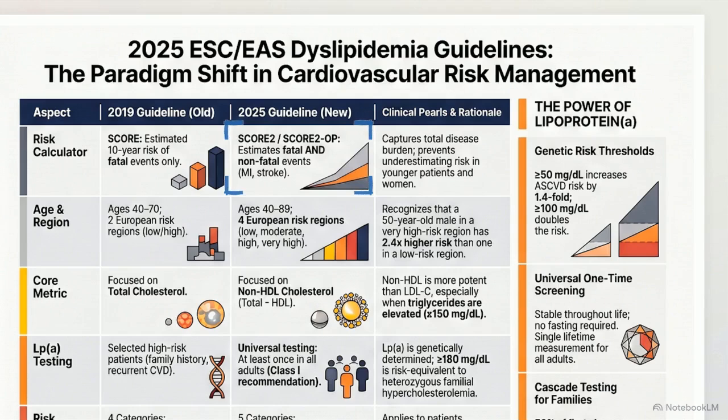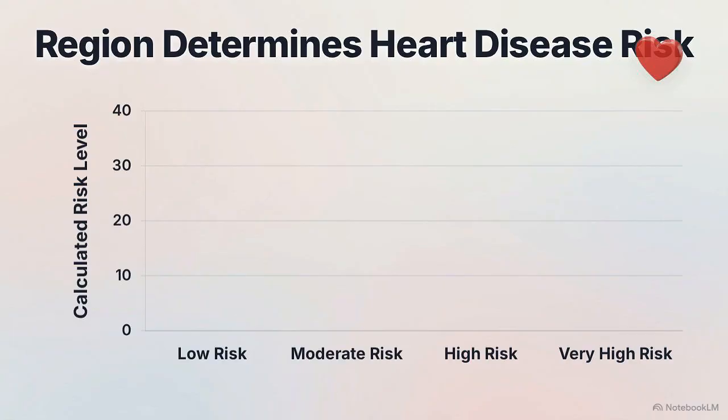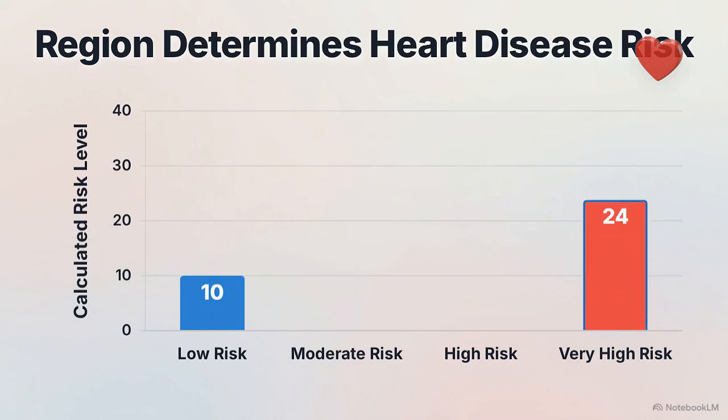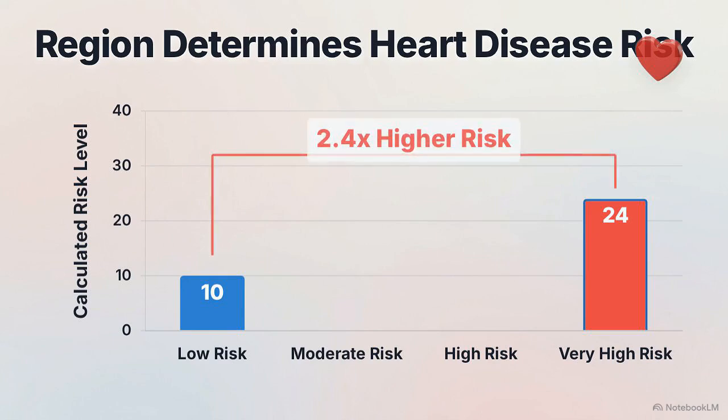By capturing total disease burden, including non-fatal events like heart attacks and strokes, they prevent underestimating risk in women and younger patients. This bar chart comparing two 50-year-old men shows how regional data changes a patient's profile. The guidelines expand age coverage up to 89 and recalibrate risk across 4 distinct European regions. Under this system, a man in a very high-risk region has a 2.4 times higher risk of disease than a man exactly his age in a low-risk region.